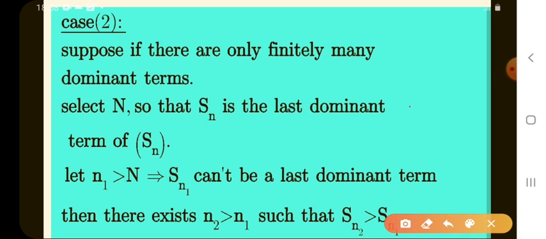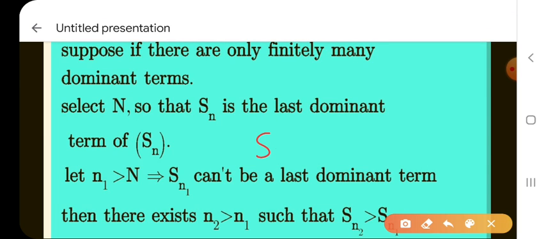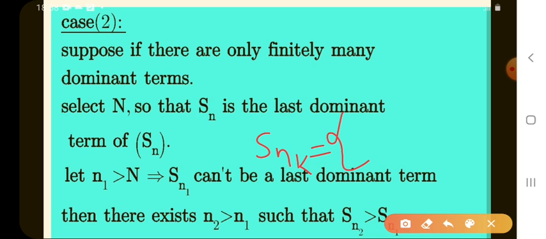Now I take the least dominant term, meaning the least value of all dominating terms. What are the elements of S_nk? S_n1, S_n2 and so on, S_nk and so on.